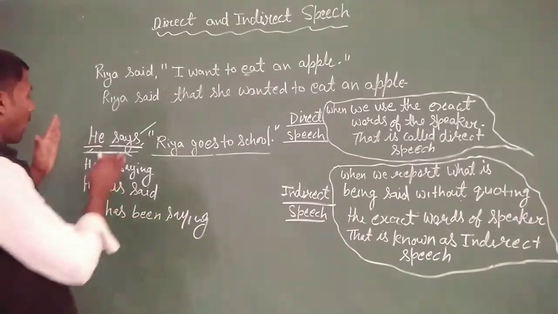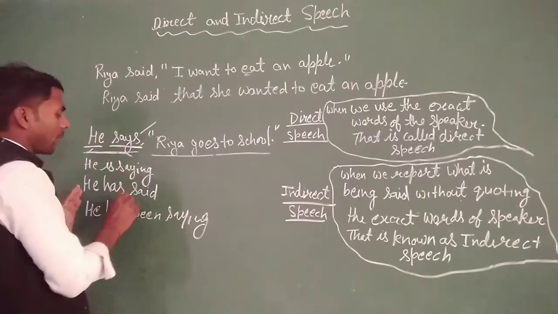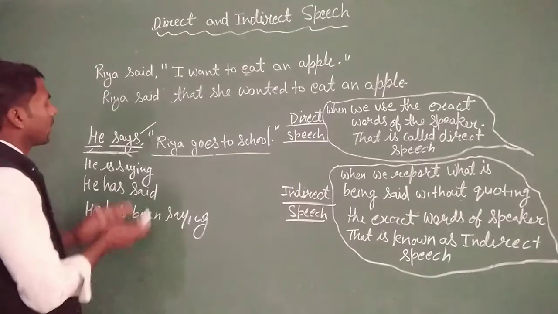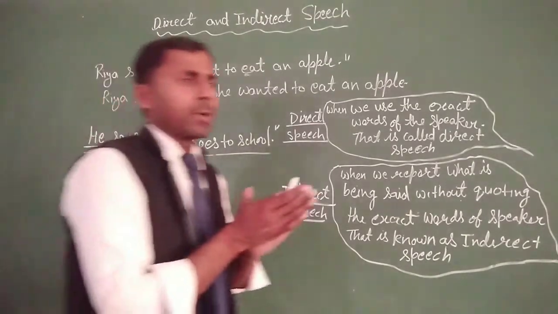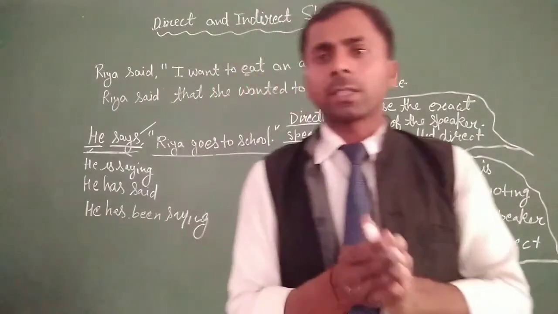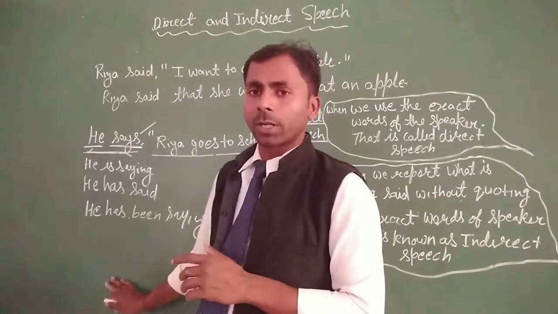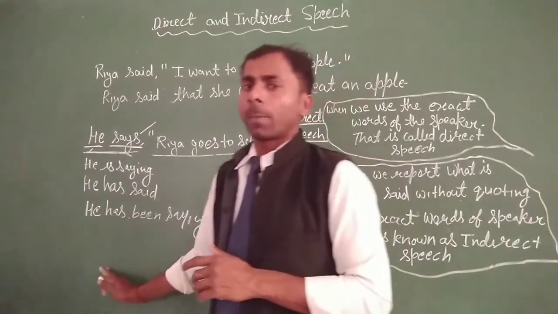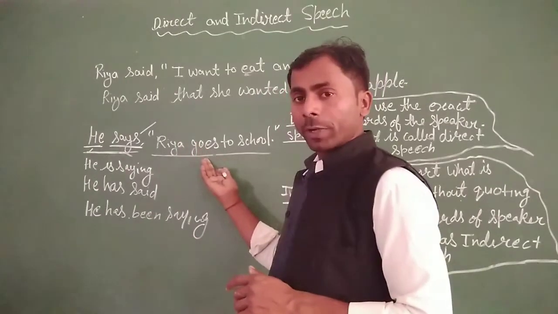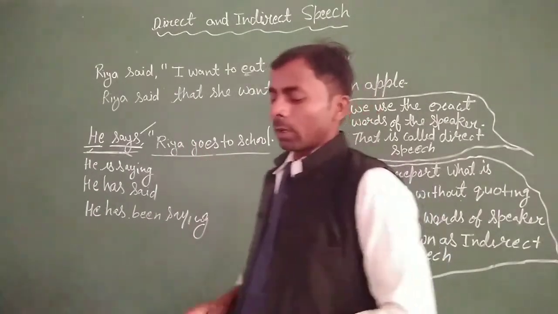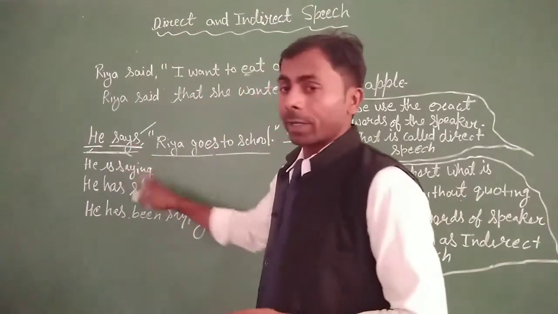All these forms can be used in the reporting verb. If the reporting verb has a present tense or future tense, then we cannot change the reported speech. It's the first rule to identify the tense.